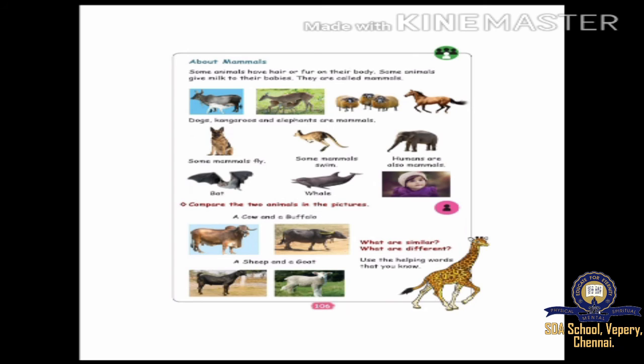Timingalam. It will be in the water. These two animals do not lay eggs. They produce young ones and give milk to their babies.